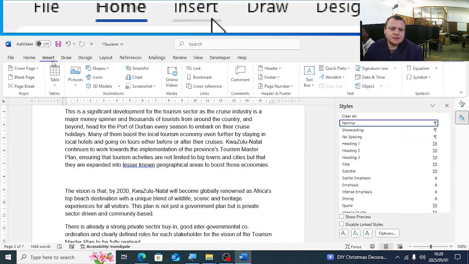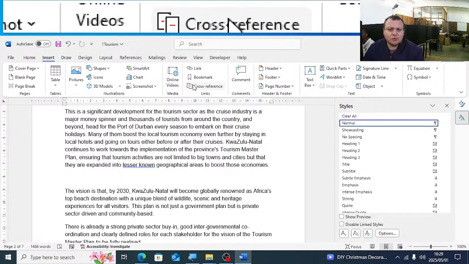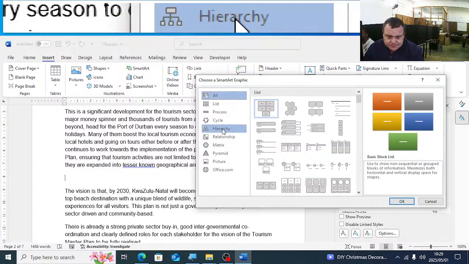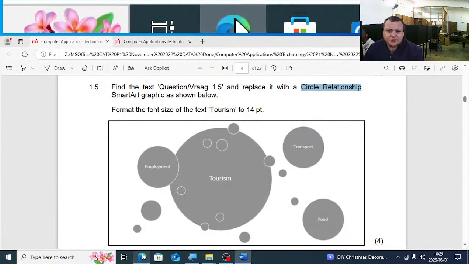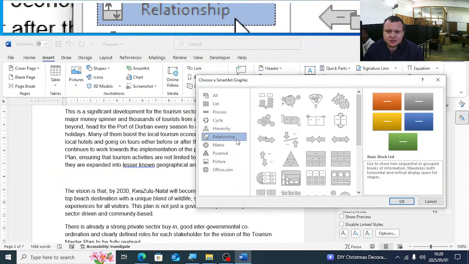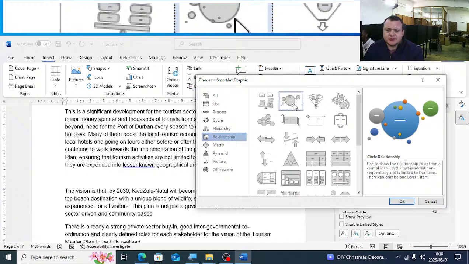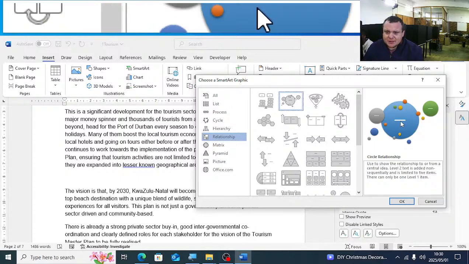Replace the text with a circular relation smart art graphic as shown below. So we'll click on insert, and myself, I'm also not sure what smart art we will use. We'll click on smart art. We will now go through it and just check which one they want. It is a circular relationship. So let's see their relationship. There we go. There is circle relationship. So you select that one.